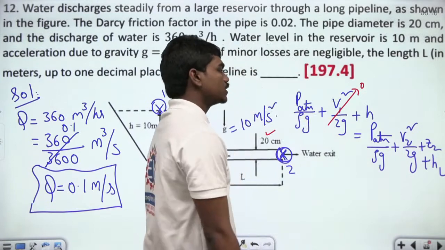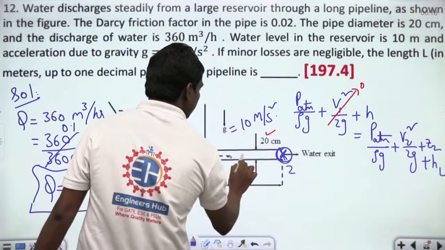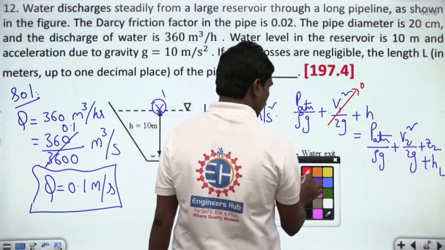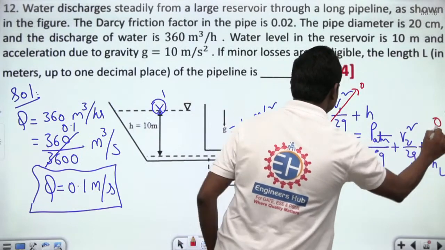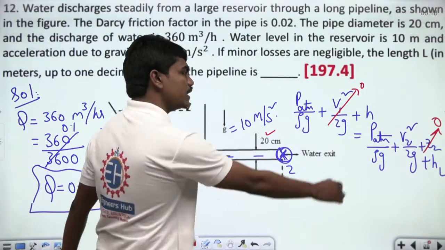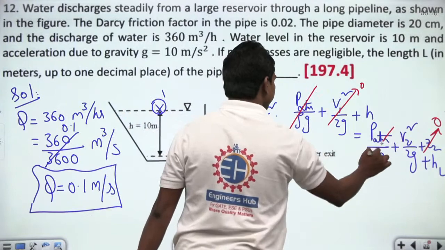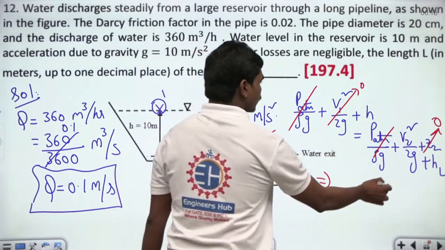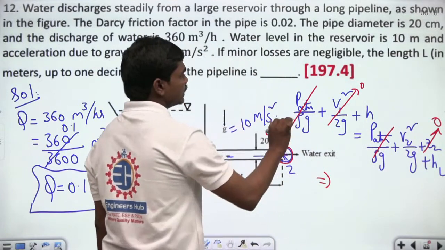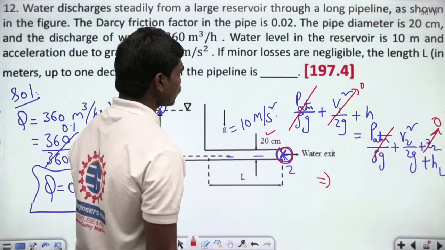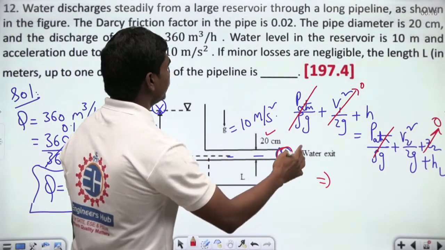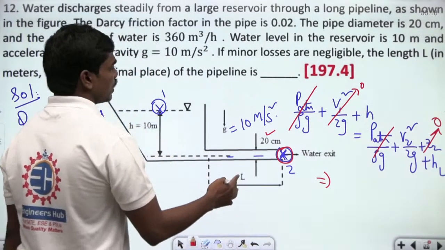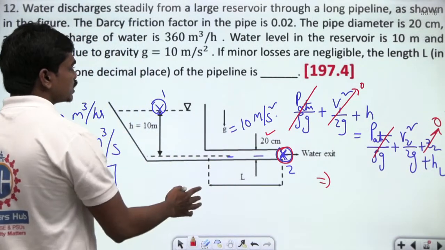If you take the pipe axis as the reference, then z2 is 0. P atm by rho g gets cancelled, and h is equal to v2 square by 2g plus losses HL, correct? This is what we can write here.